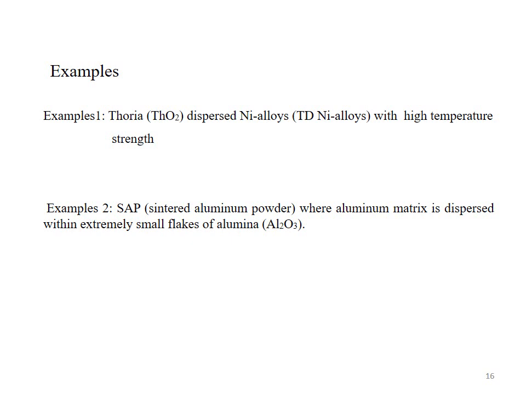It means aluminium metal makes the matrix portion of the composite material, and the reinforcing phase consists of particles of alumina. The small, fine particles of alumina are embedded or mixed within the aluminium metal. Then the resulting composite material is called sintered aluminium powder.